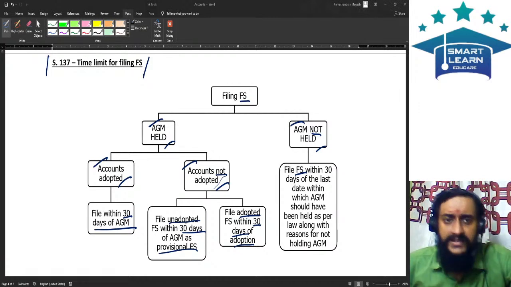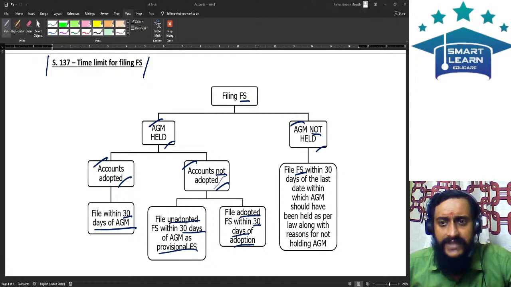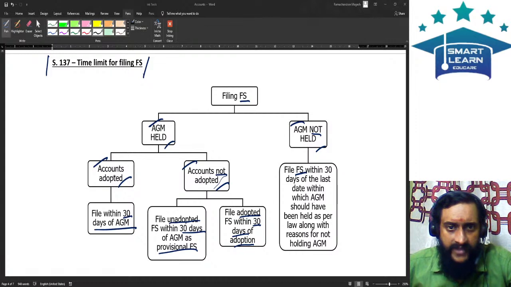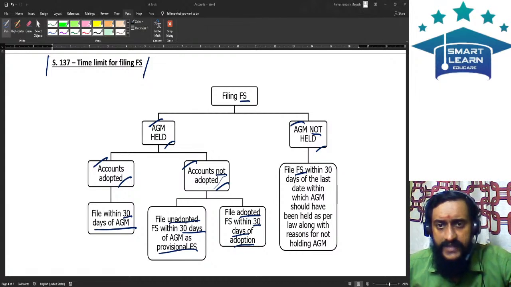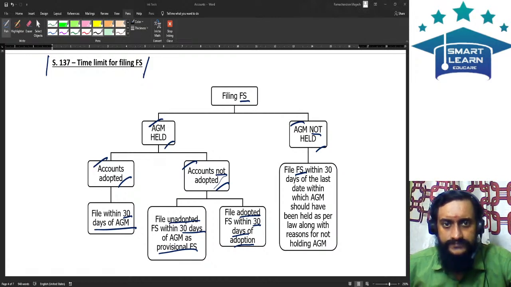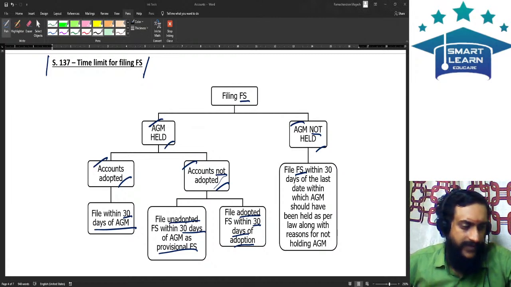Otherwise, you would have studied. In each calendar year, one AGM should be held. The time gap between two AGMs should not cross 15 months. From the end of the financial year, the AGM should be held within a period of 6 months. Extension is possible, but that extension should not exceed a period of 3 months. Yes? We have studied this.